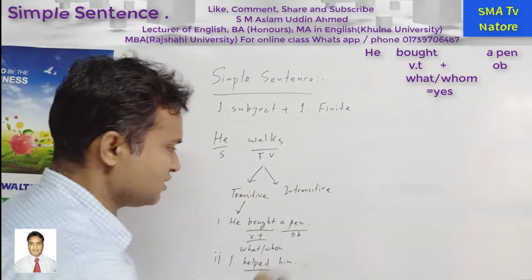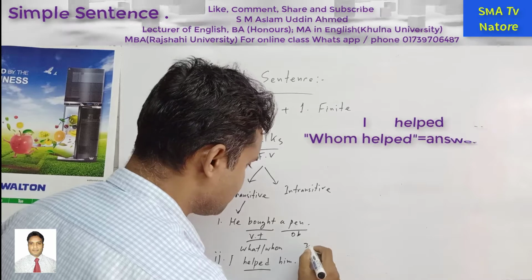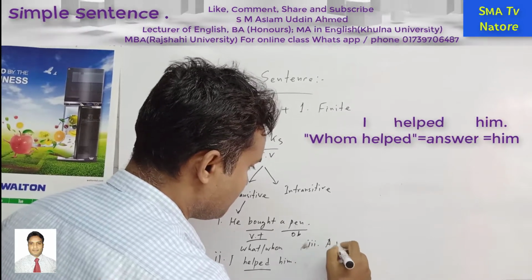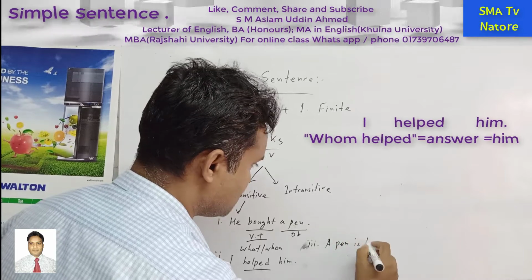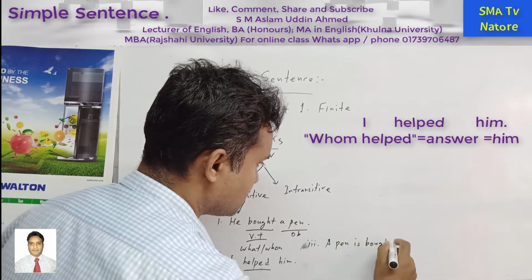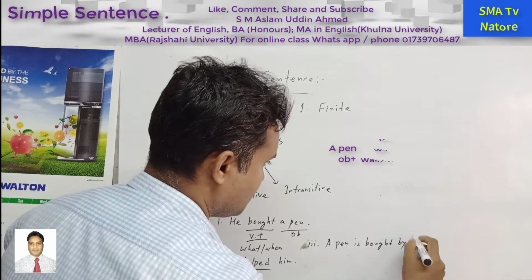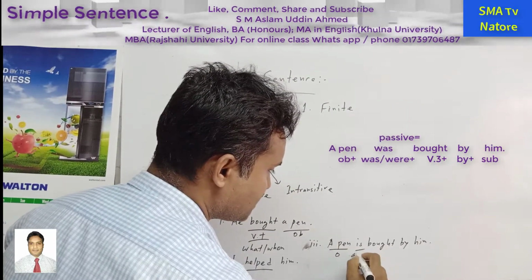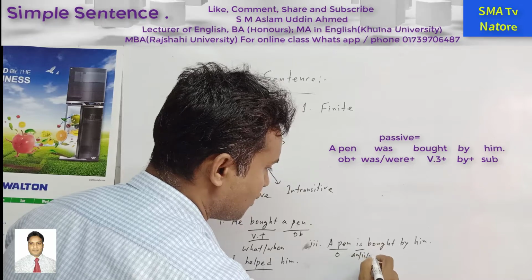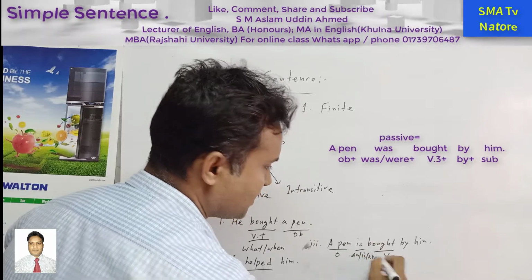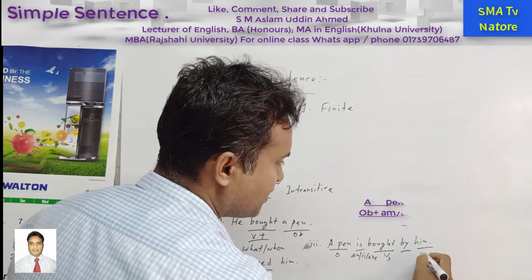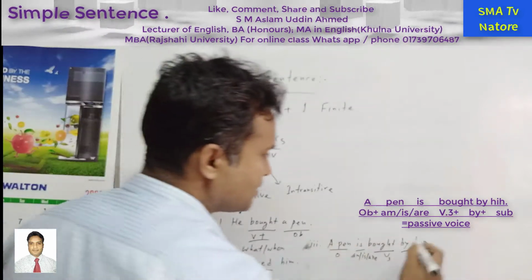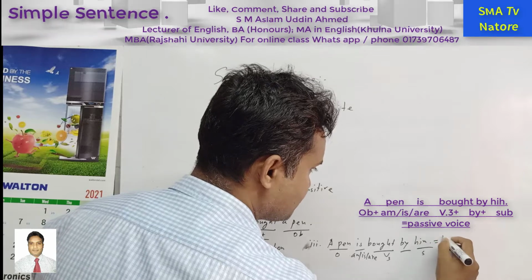Another feature, for example: a pen is bought by him. So this one is the object, next is am, is or are, next is the past participle form of the verb, next by, next the subject. So this one is the passive voice.